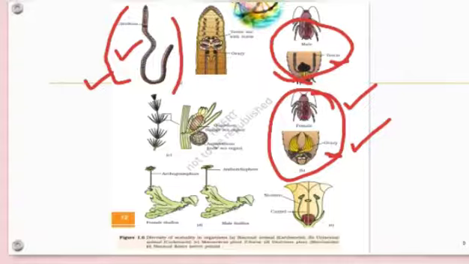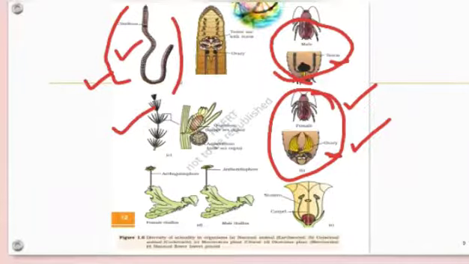Earthworms are bisexual organisms, meaning both the male and female reproductive organs are present in the same individual, called hermaphrodites. Only in animals is it called hermaphrodite. And next one is C, that is Chara. This is one type of plant, which is monoecious.